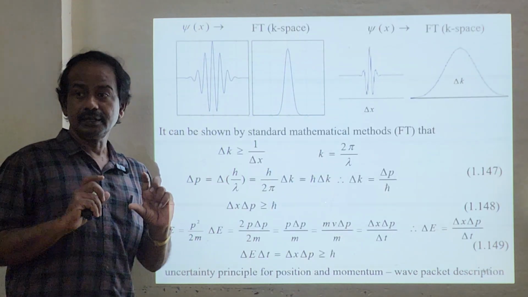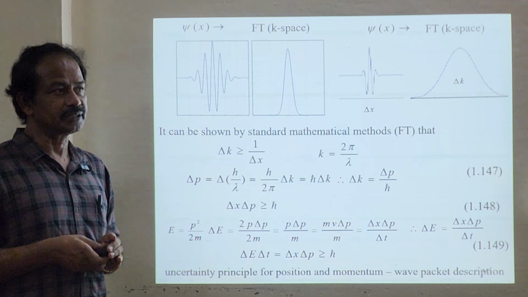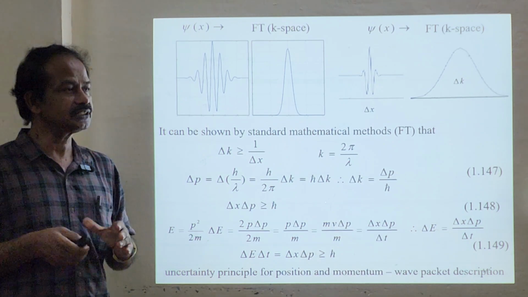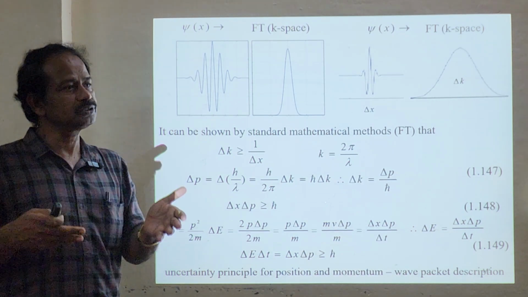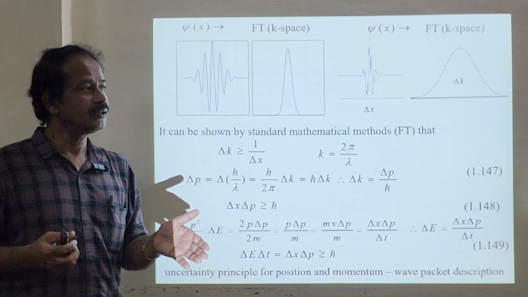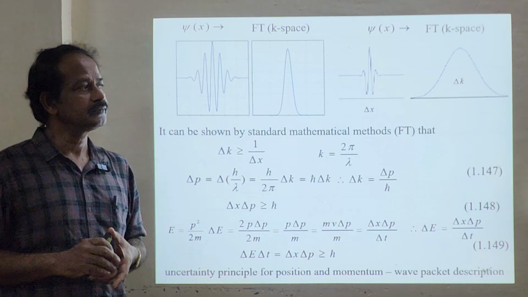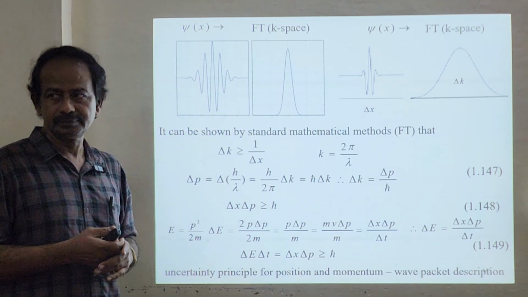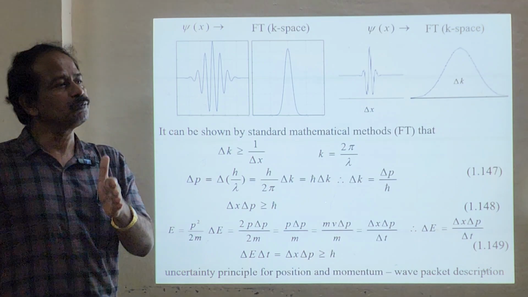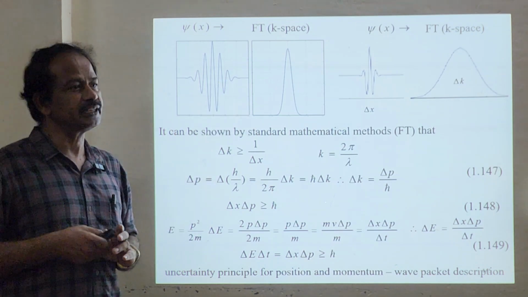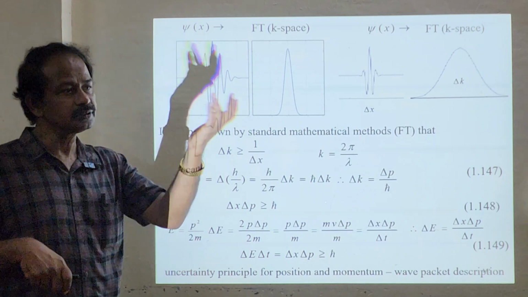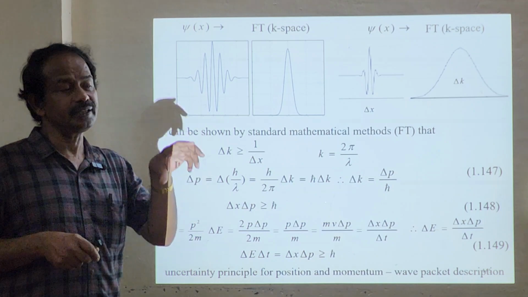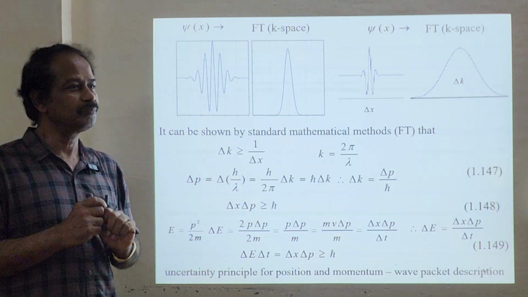Now, these canonical conjugate variables which Heisenberg taught are related by the Fourier transform. The Fourier transform is a technique we know already. You can use an operator or any function to change from one domain to another, from time domain to frequency domain. If you want to change any signal from one domain, you can go to another domain, for example frequency domain to time domain or time domain to frequency domain. This is what the Fourier transform is. Similarly, he took these two variables x and p, which are Fourier transforms of each other.